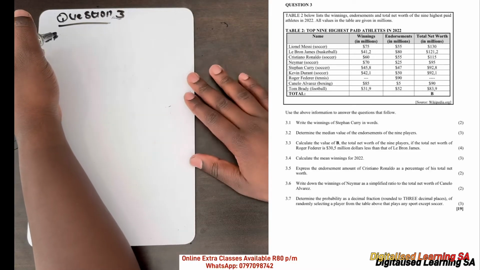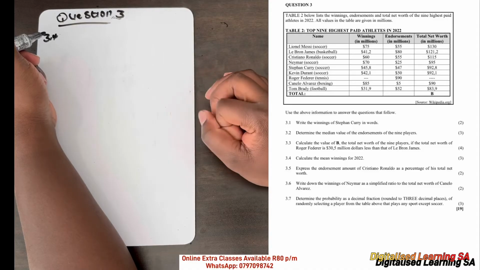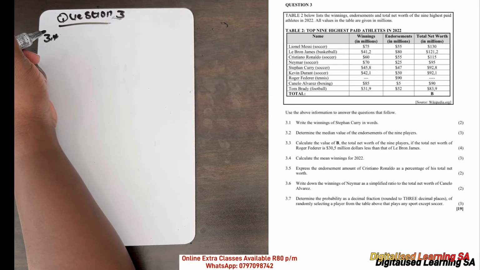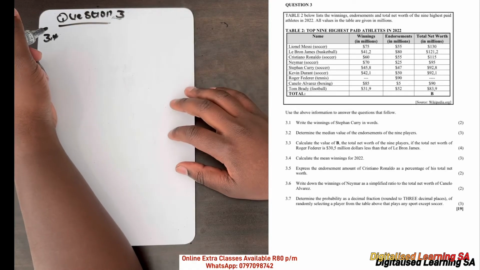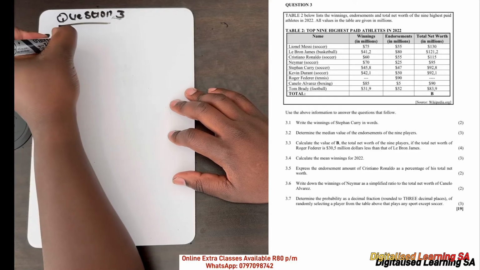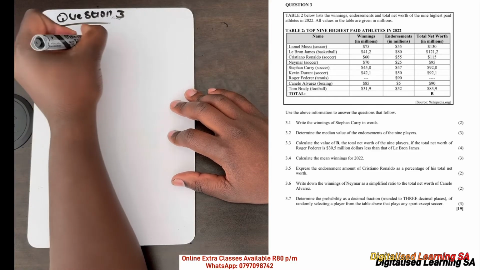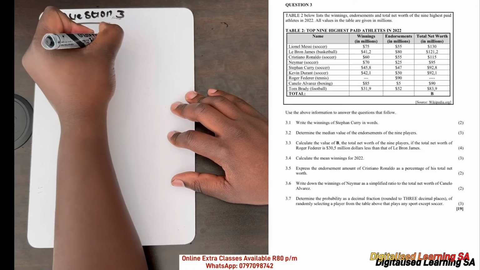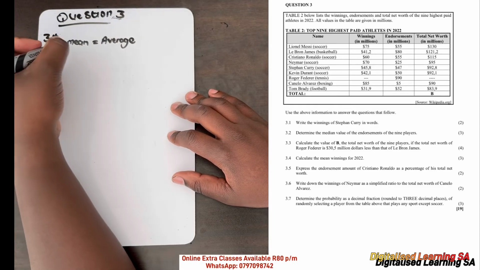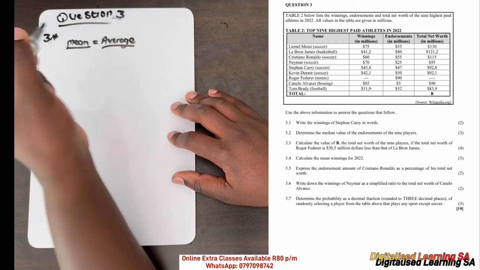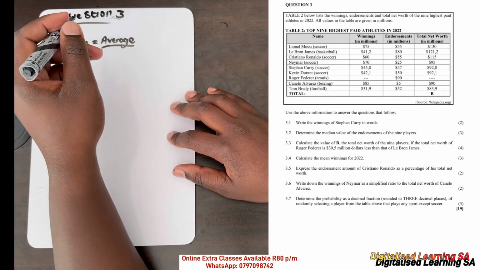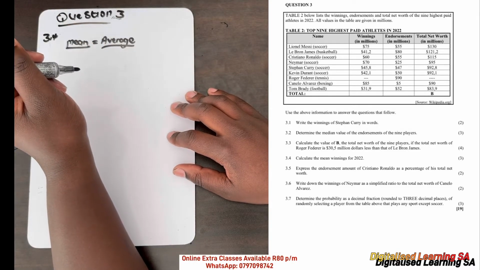Now let's move to question 3.4. Question 3.4 says calculate the mean winnings for 2022. We know that the mean is the same as the average. If we are looking for the mean, it means we are looking for the average, and with the average we just add everything up and then divide by the total number.